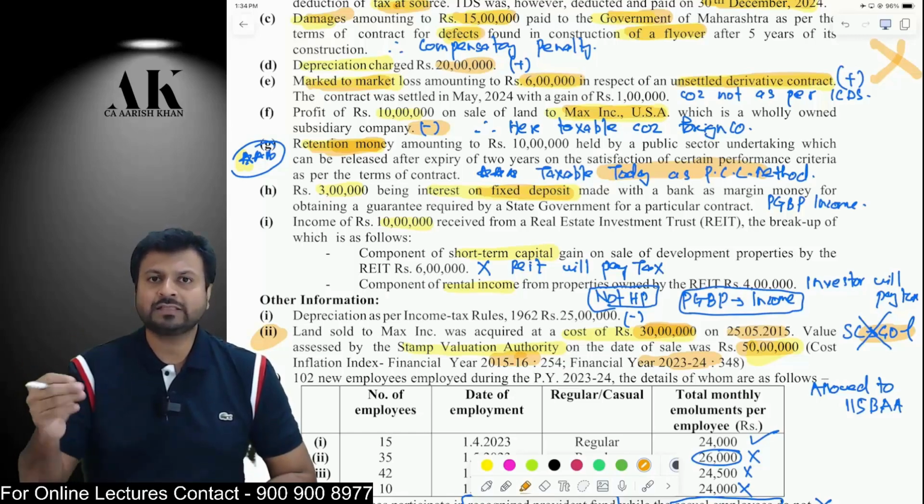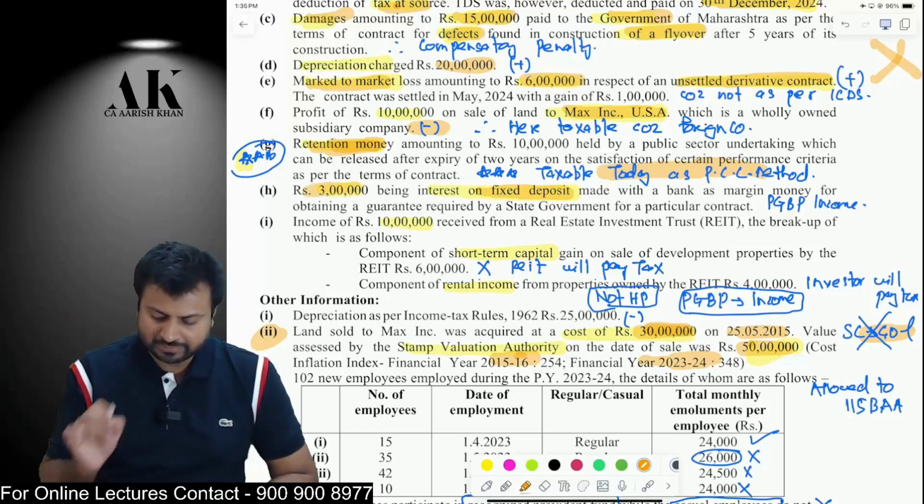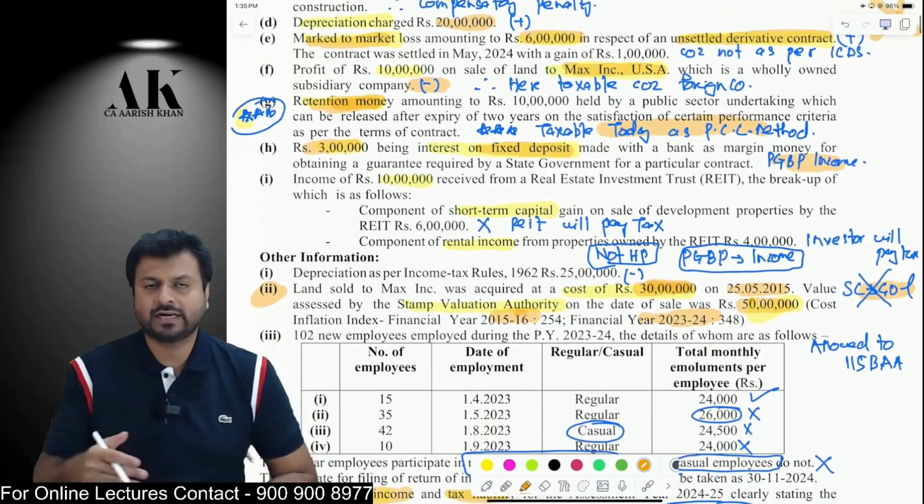And for that purpose, you have given a bank guarantee to the government. And because you have given the bank guarantee to the government, you have to make a fixed deposit. And in that fixed deposit, you are getting some interest. Therefore, here the interest is linked to your business activity. I used to say in the class, the interest is inextricably linked to the activity of business. Therefore, this interest will be chargeable under PGBP. Therefore, do not give any effect. It is chargeable under PGBP only.